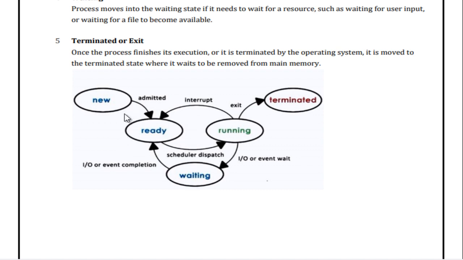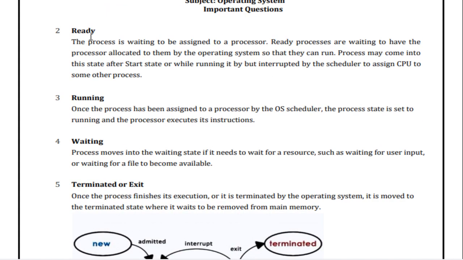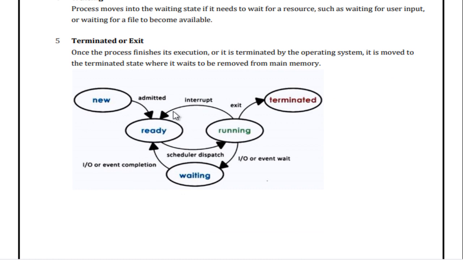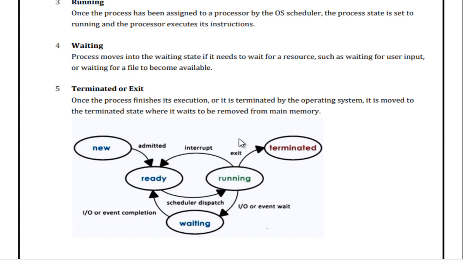Okay, so ready state. In the ready state, the process is waiting to be assigned to the processor. Ready processes are waiting to have the processor that is allocated to them by the operating system. Once the scheduler dispatches, it goes into the running state. In the running state, your execution is started, right? Whatever process has been assigned to the processor by the OS scheduler, its process state is set to running and it is executing its instructions.